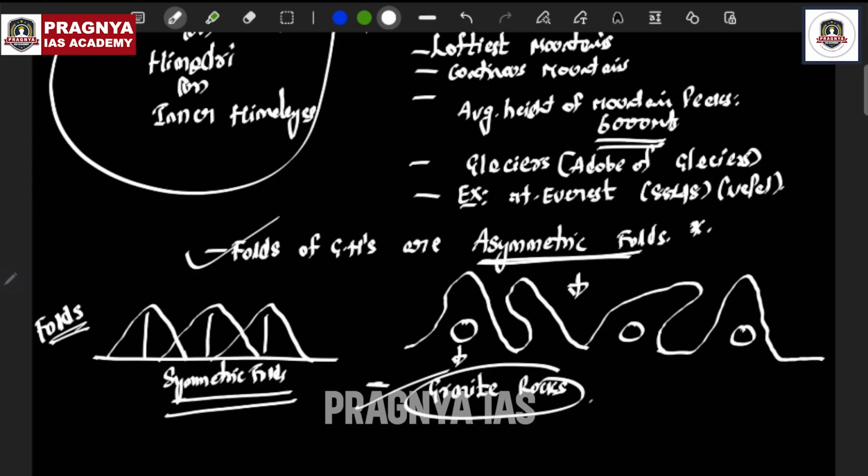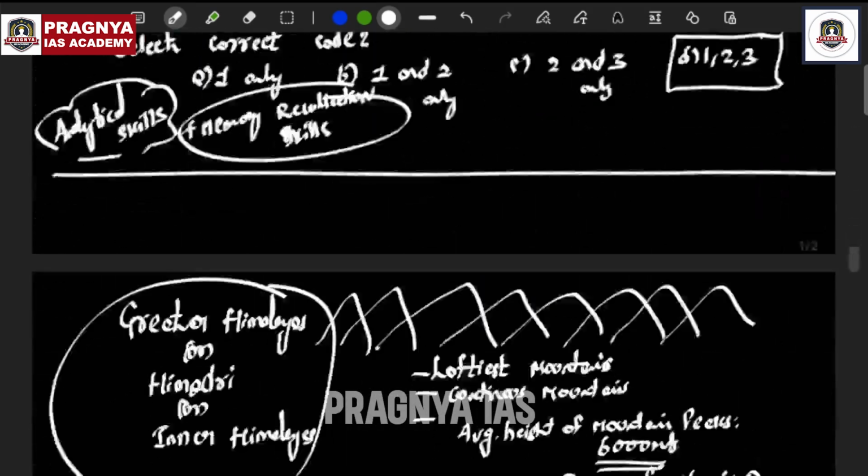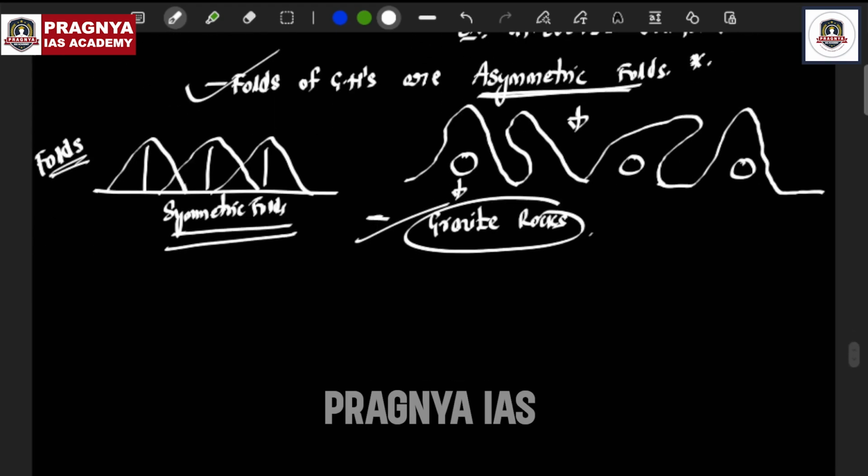Consider the following statements about the Greater Himalayas. Specifically, you should be careful. Himalayas means all three will come: Greater, Middle, Shivaliks. So they are asking the question based on the Greater Himalayas only. Two statements. Greater Himalayas are having symmetric folds. No, wrong statement. They are having asymmetric folds. Second, the core region of the Greater Himalayas comprises granite rocks. Yes, absolutely right. Simple questions they will ask, and you should be in a position to attempt them clearly as such.